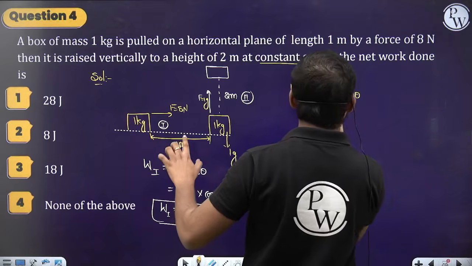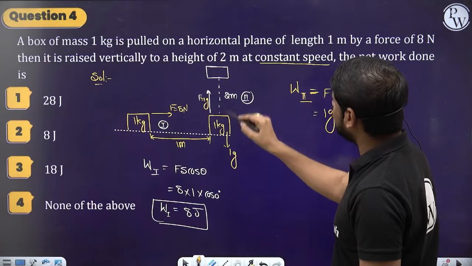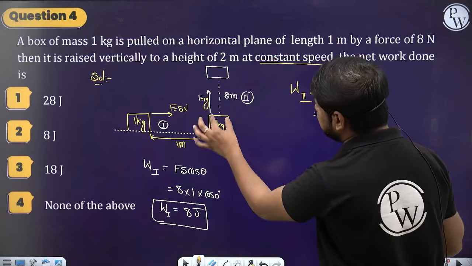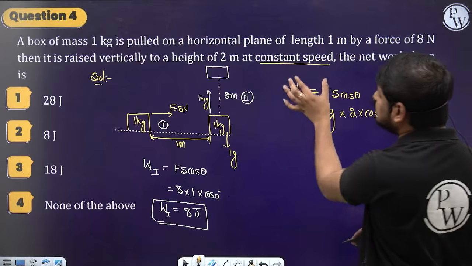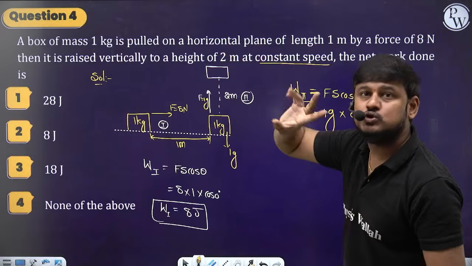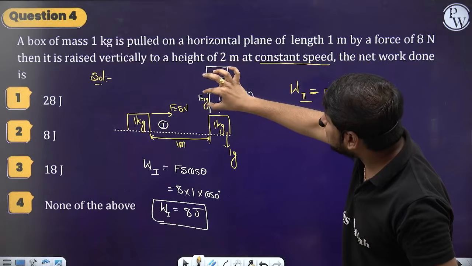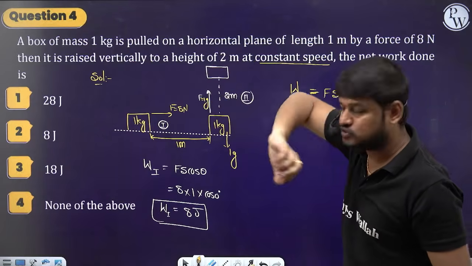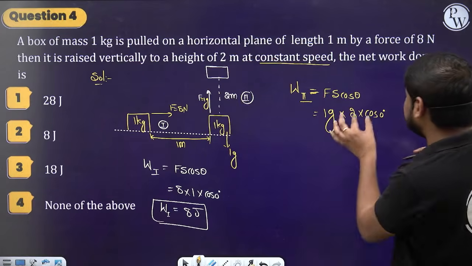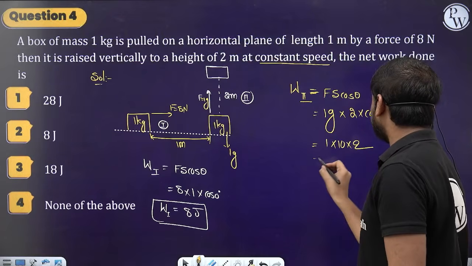What is the applied force? The applied force is equal to the gravitational force. That's why 1g into the displacement, 2, into cos 0. The gravitational force is downward, but they are not asking for the work done by the gravitational force. It's being raised upward due to the applied force, which is equal to the gravitational force. So the applied force is upwards and the displacement is also upward. Don't take 180 degrees here. So this is 1 into 10 into 2, which is nothing but 20 joules.